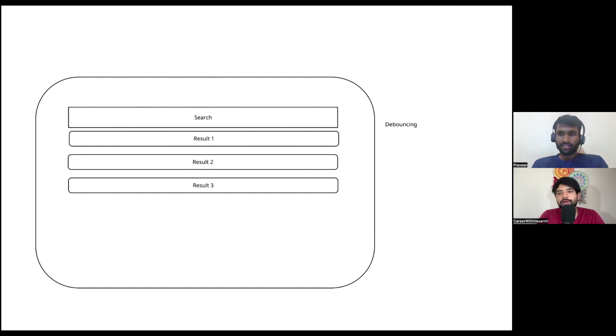Yes, whatever you told is correct. There are some more things as well. If the audience knows other than debouncing what all optimization techniques can be made, please mention that in the comment section. Now, I'll ask you a couple of basic questions on React and JavaScript in general. Then probably we'll get started with the coding.